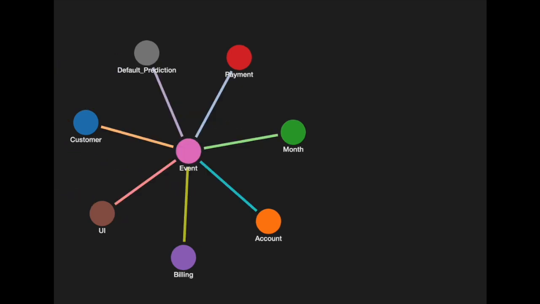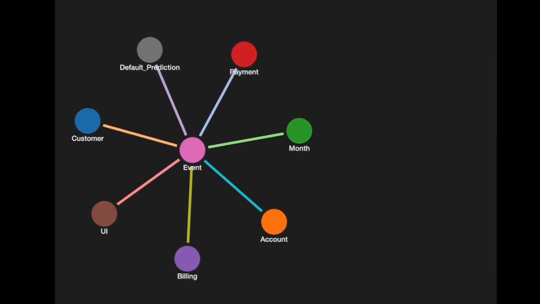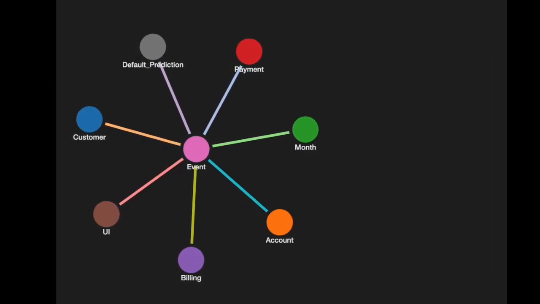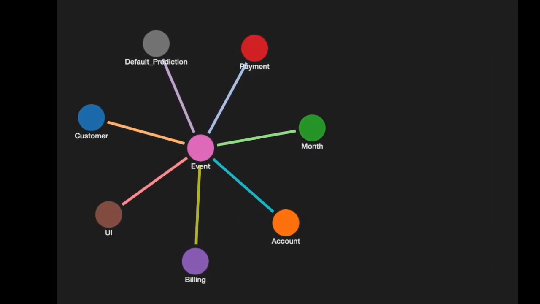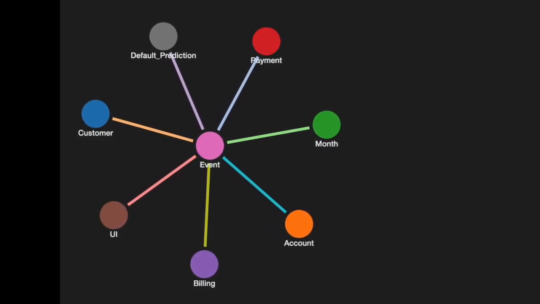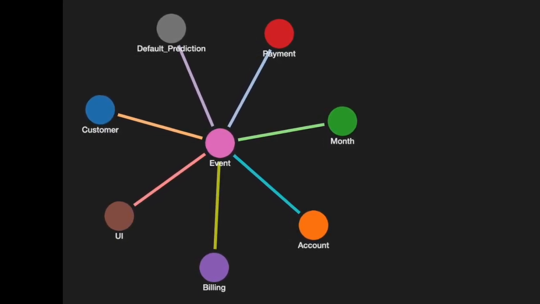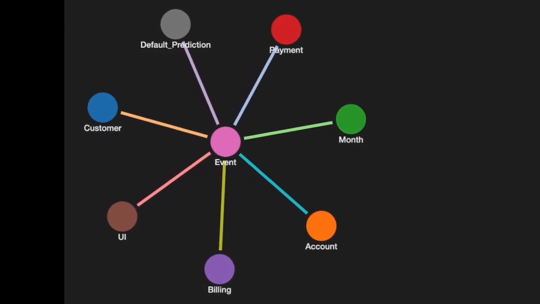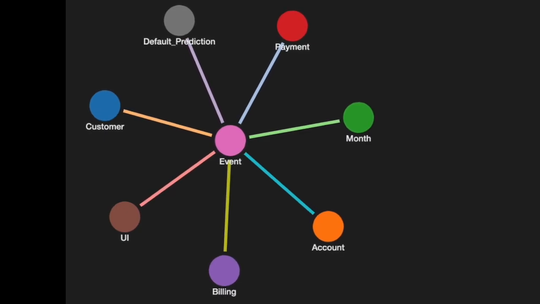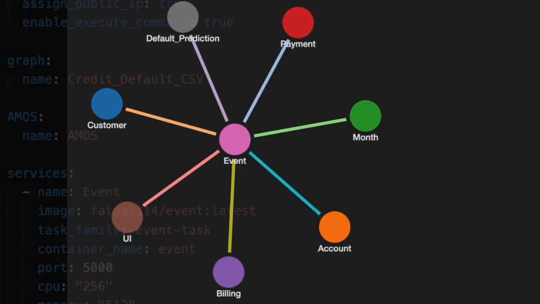Event service maintains a complete event history across all entities, enabling full transparency and explainability at both the group and individual level. By representing the application as a graph, AMOS provides a dynamic operational view of how financial behaviors influence credit risk, while enabling autonomous monitoring, adaptation, and future predictive enhancements.